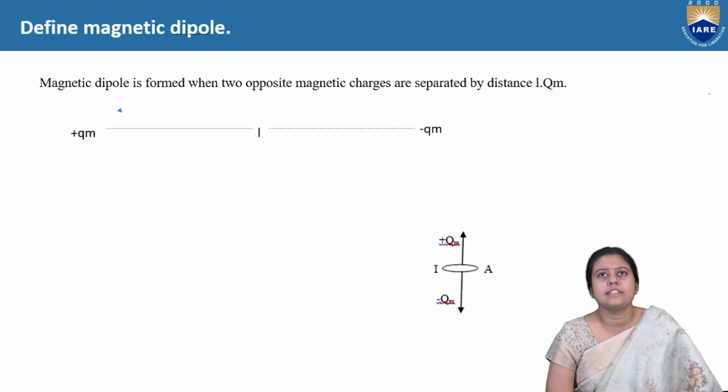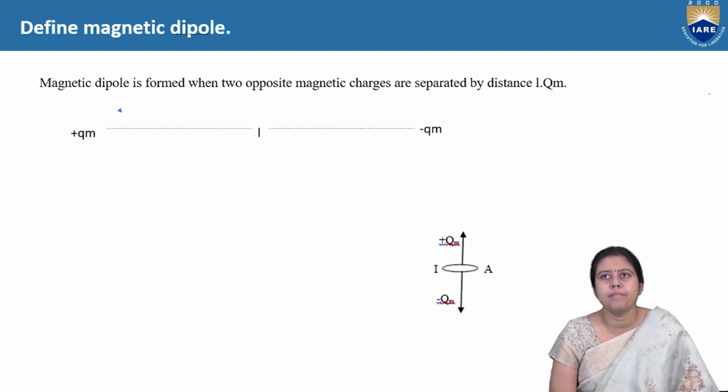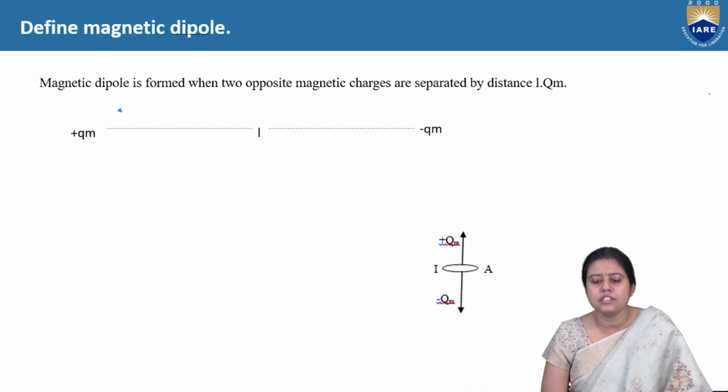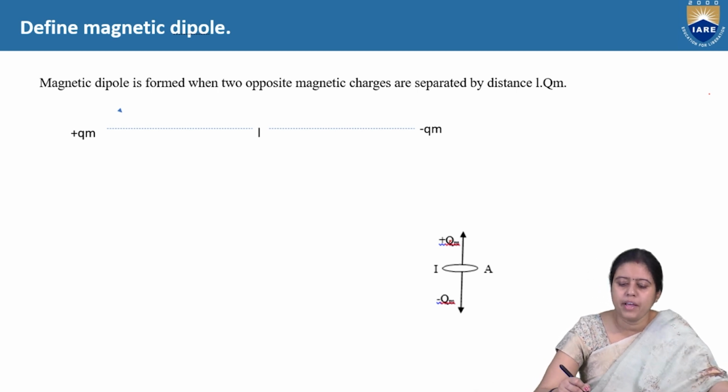So next is the magnetic dipole. A magnetic dipole is formed when two opposite magnetic charges are separated by a distance L. So this is plus qm, this is minus qm, and the distance between them is L. As we are taking an electromagnet, current is flowing.